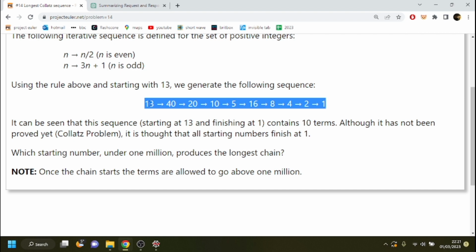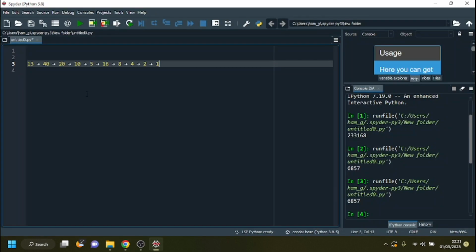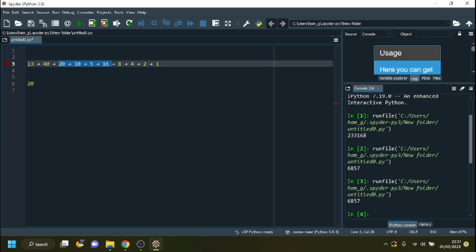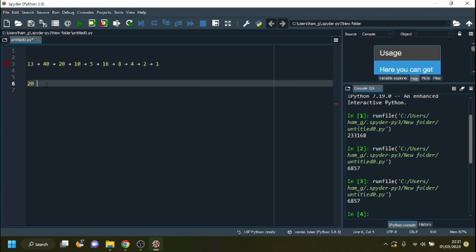Not sure if the arrows will copy, but let's see. Oh yes. Okay. So in the brute force solution, we would check, let's take 20. We would check 20 to see how long the chain is, and we would see that it has 1, 2, 3, 4, 5, 6, 7. So 20 has 7 terms.